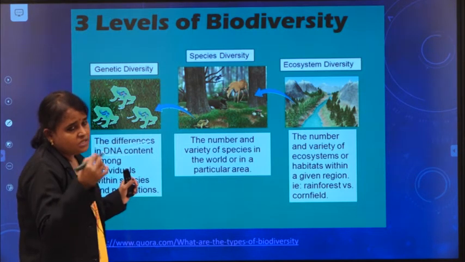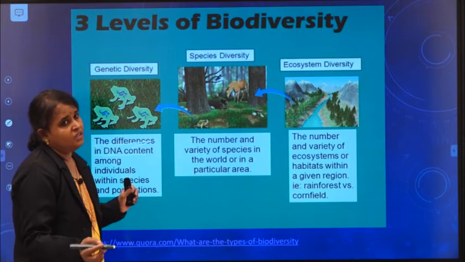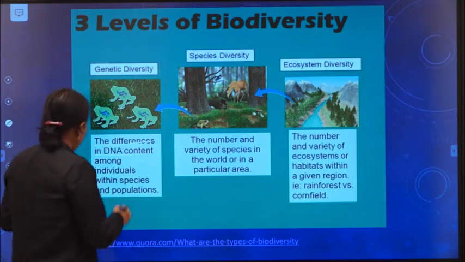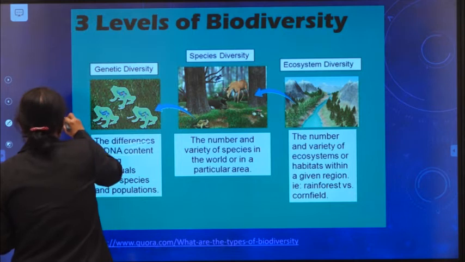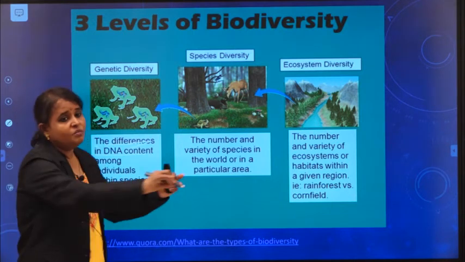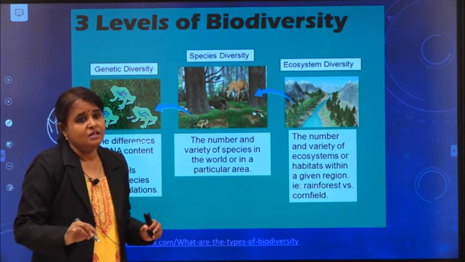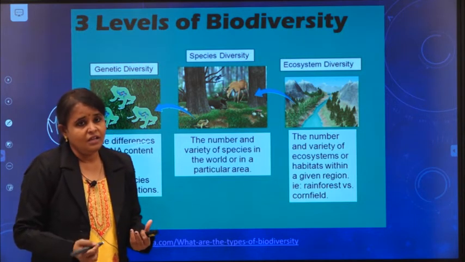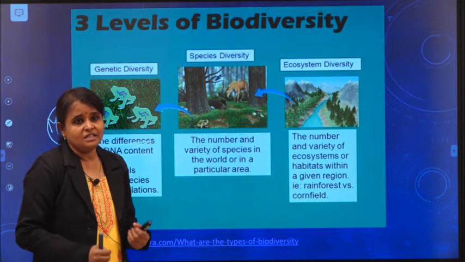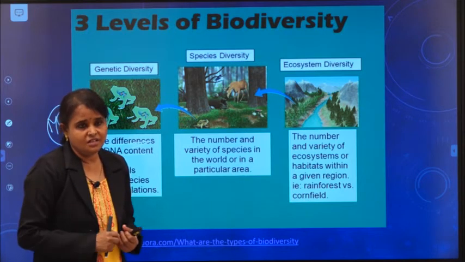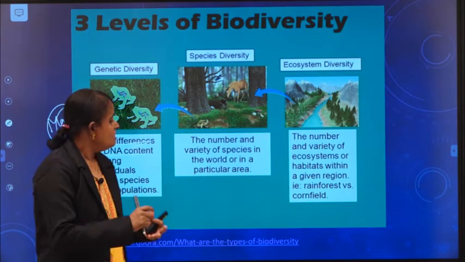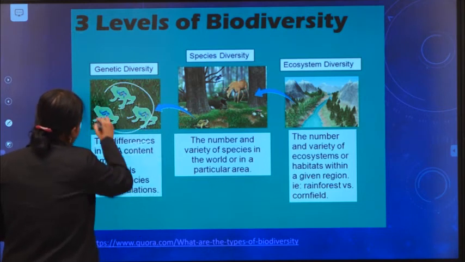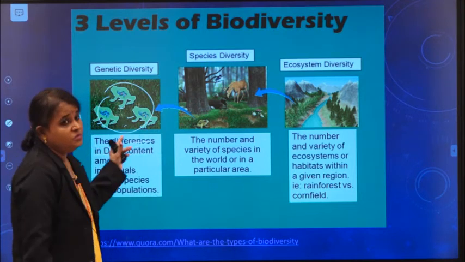I will show you another example also, so you can understand very clearly. I will give you one simple example. Take the example of man. We are all Homo sapiens, human beings. We see the variation among ourselves. What kind of variation are we seeing? Color, height, resistance, that is genetic variation. Okay, clear now? So like that, these are all frogs only, we see the variation with respect to genes.